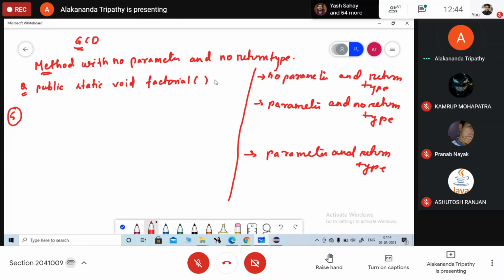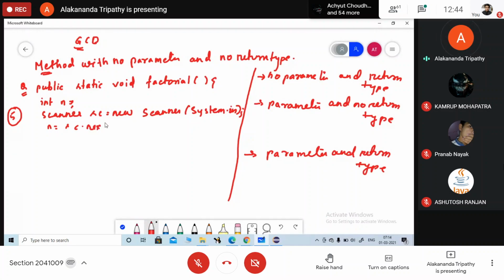Factorial. So let me define the variables here. Int n. Scanner class, new Scanner, System.in. n is equal to sc.nextInt. Int fact is equal to 1.